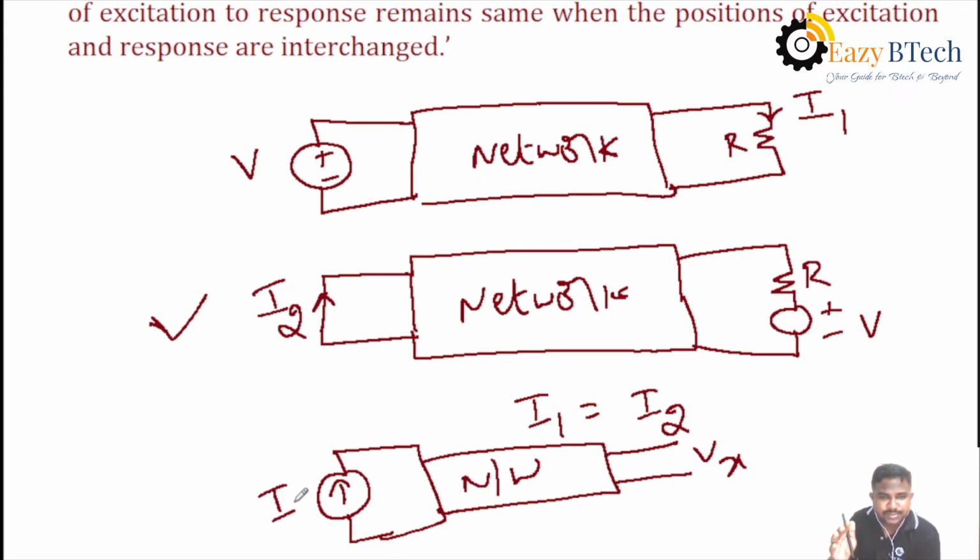Eliminate that. Or if a circuit consists of two sources, then it is not possible to apply the reciprocity theorem. The reciprocity theorem is applicable to single source networks only. Okay, then you can verify the reciprocity theorem